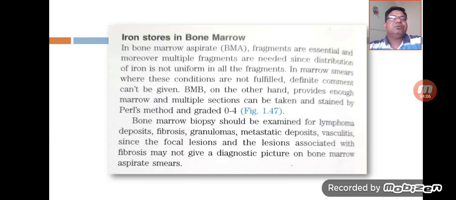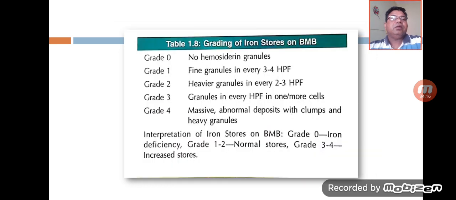Apart from this, we can also assess the iron stores on the marrow biopsy as well. Here you can see the grading of these iron stores on the bone marrow biopsy, and it can be graded from grade 0 to grade 4. In grade 0 we will see no hemosiderin granules, in grade 1 we will see fine granules in every 3 to 4 high power fields, and in grade 2 there are heavier granules in every 2 to 3 high power fields.